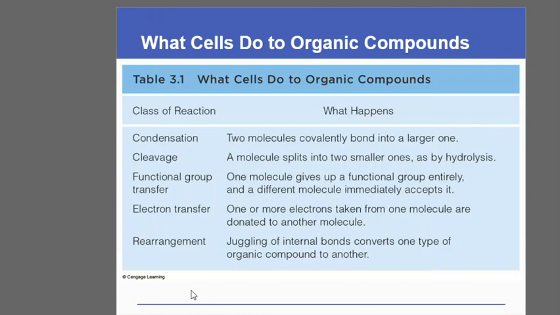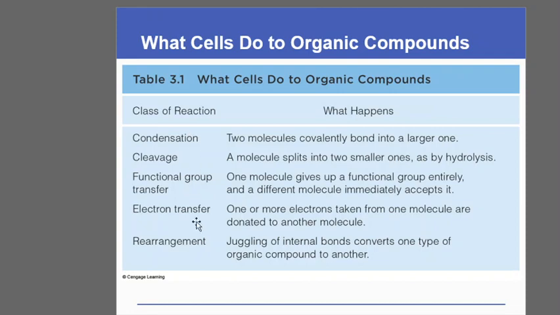Then electron transfer. One or more electrons taken from one molecule are donated to another molecule with the help of electron transport chains. Then rearrangement. Nothing is lost or gained, but there is simply a localization or delocalization of electrons, and a shuffling of the bonds, as we find in heterocyclic compounds. The alternate single and double bonds are freely rotated. So this juggling of internal bonds converts one type of organic compound to another.